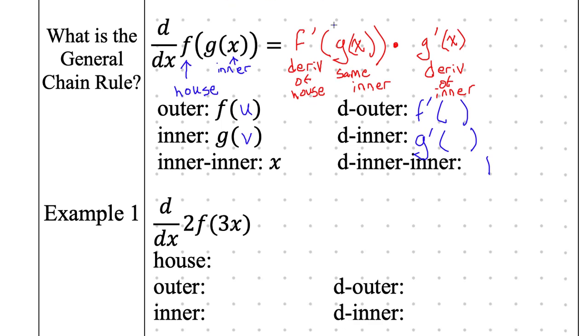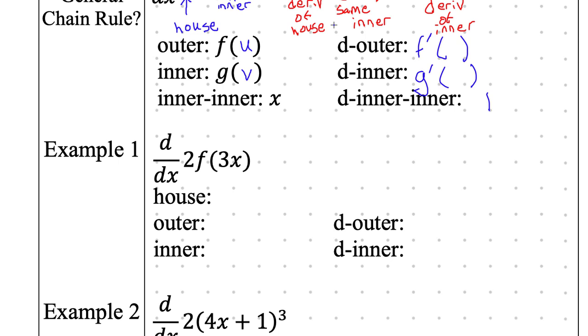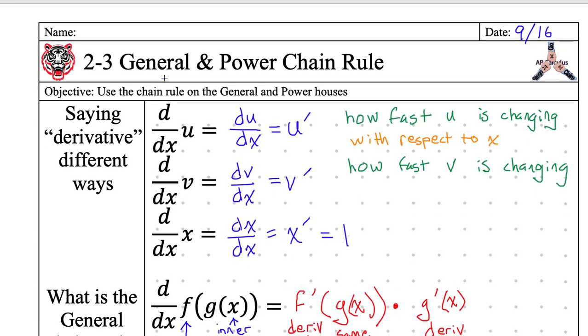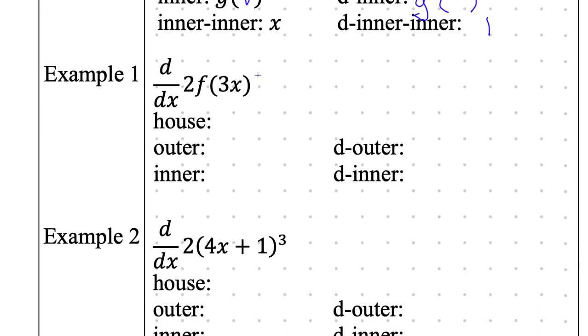All right, so let's try an example. Before we even take the derivative, let's just analyze it. I'm going to come down here, analyze it, and then I'm going to come back here and actually write out what the answer is. So first of all, what house are we in? You have 2 choices because look at the notes. We're talking about general house and power house. This is the general house because we have f of something.